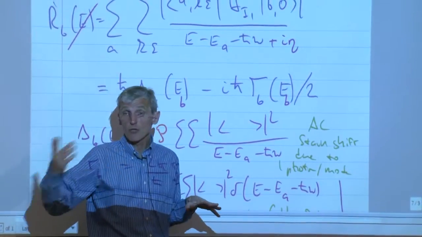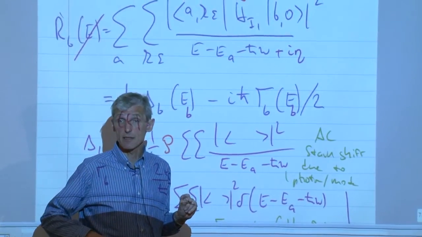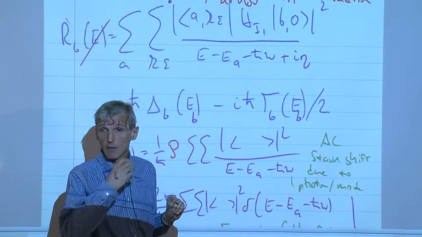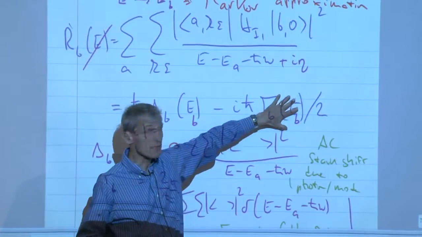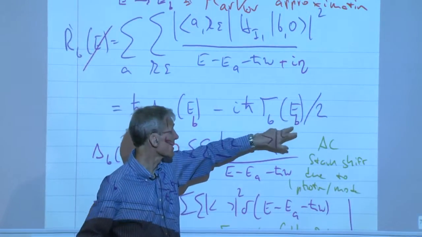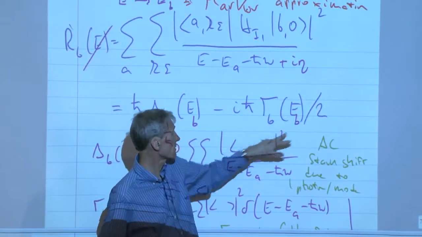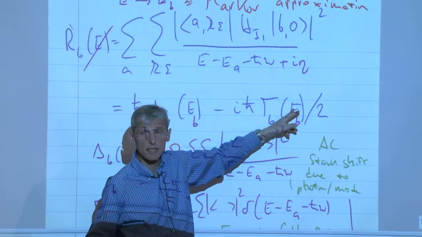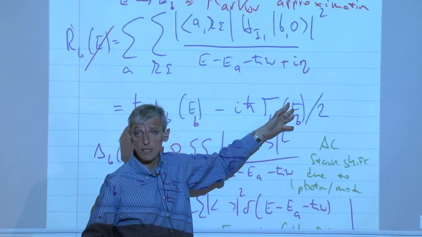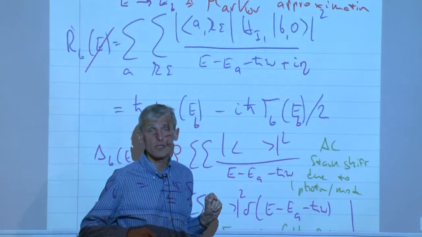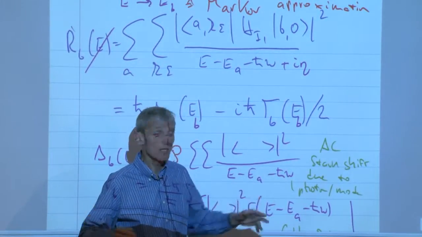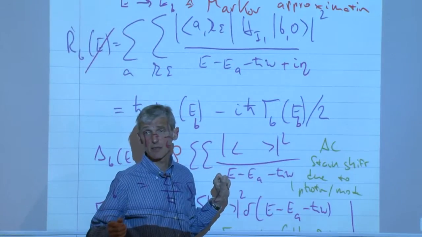But the longer you wait, if you wait a few nanoseconds, the relevant part of the Fourier transform is only a small energy or frequency interval around the resonance energy, and then the density of states of your photon field is pretty much constant around here, and then this approximation is excellent.